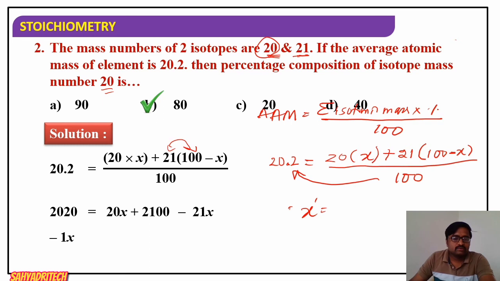So minus 1x is equal to minus 80, or x is equal to 80. What is x we considered? x is the percentage composition of the isotope with mass number 20. So option second is correct.